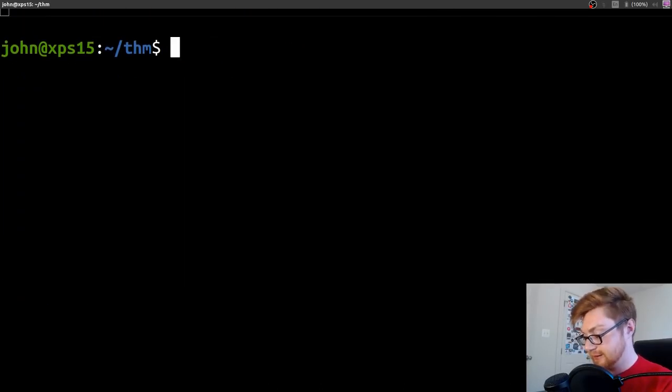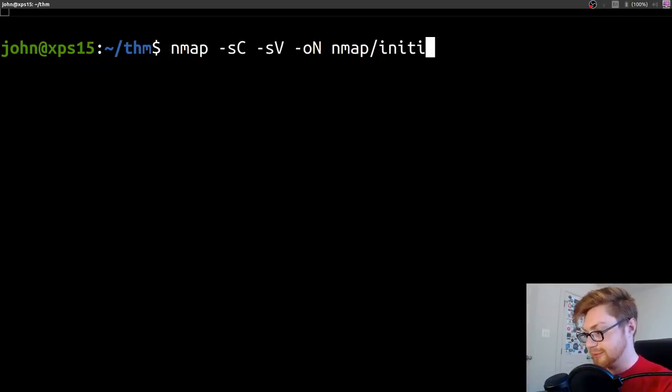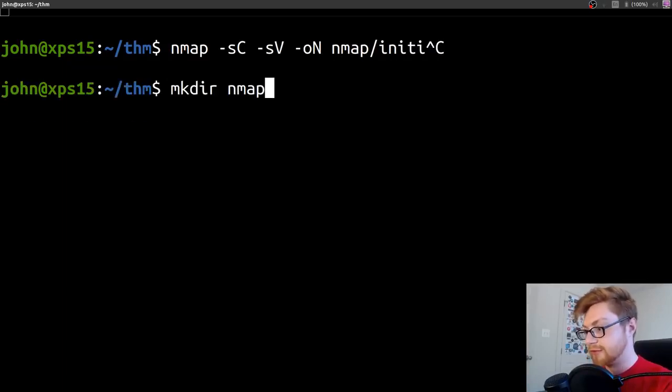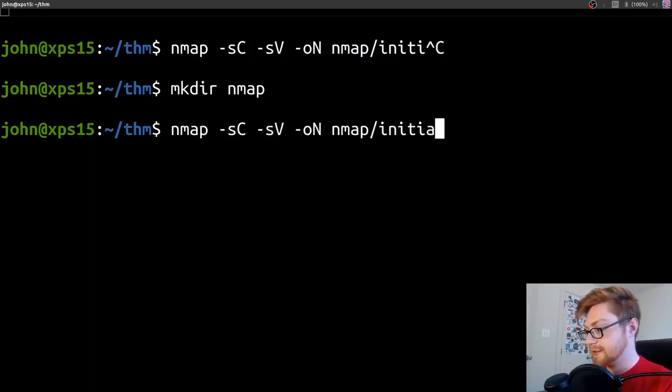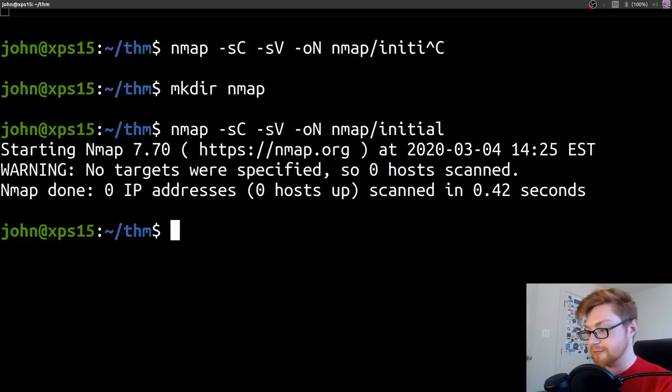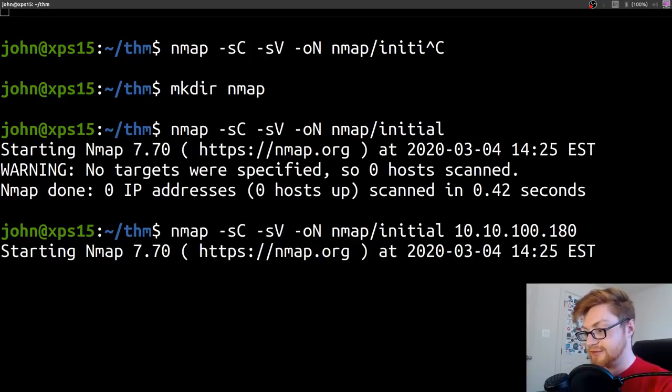All right. Let's do some Nmap scans to start with. I'll use nmap -sC -sV for default scripts, and show the version numbers. And I'm going to output it into initial. Let me go ahead and create an Nmap directory to do that in first. Now I will run that command, -oN nmap/initial, so we know what we're up against for this box. I should actually supply an IP address. There we go.